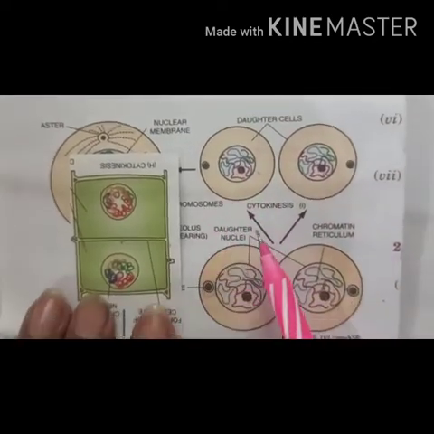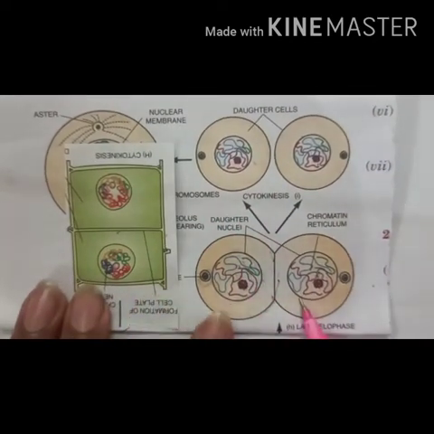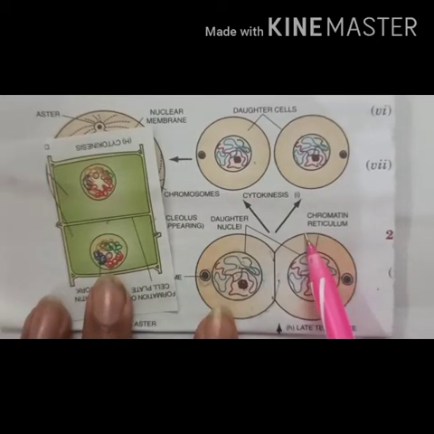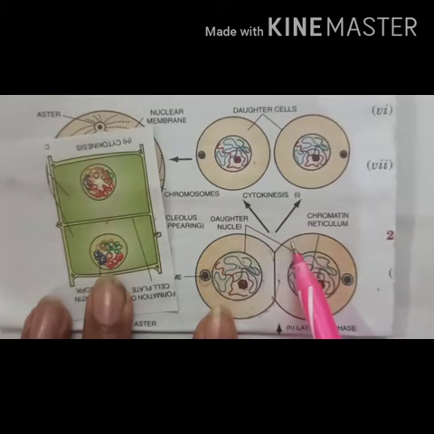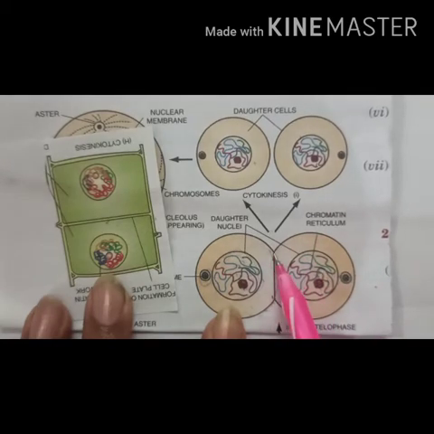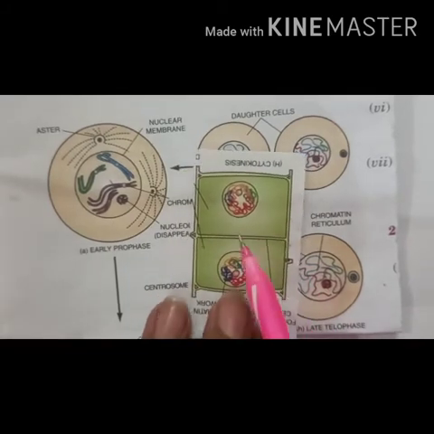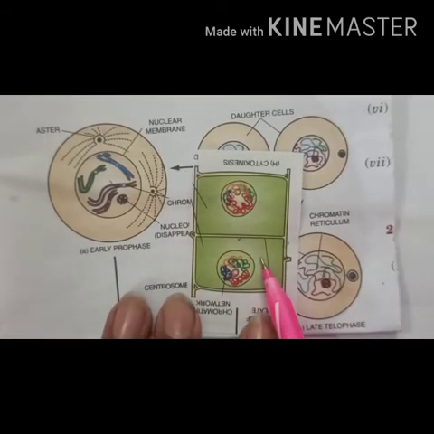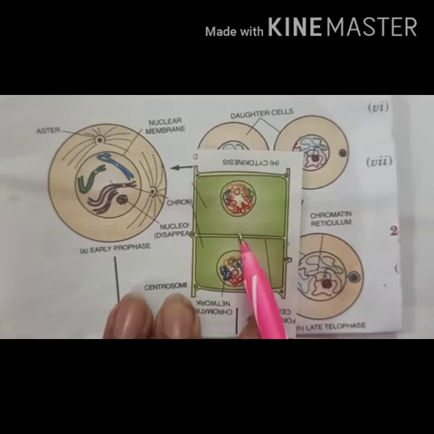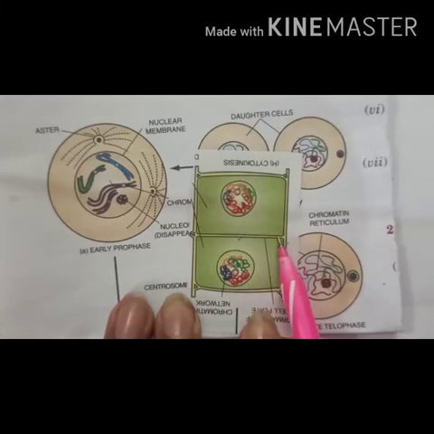Just look here. After telophase, what happens? This constriction or furrow takes place. That means the cytoplasm is dividing from outside to inside due to the formation of this furrow, right? But in plant cell, in the last stage, telophase, what happens? The cell plate is formed, and it starts from the center to the periphery. Periphery means from outside. Understood?